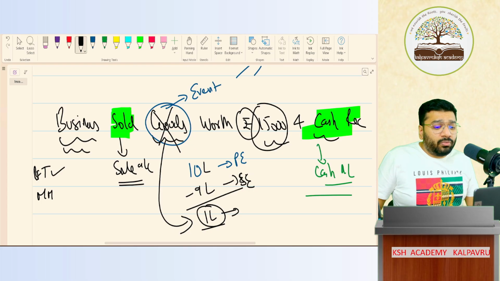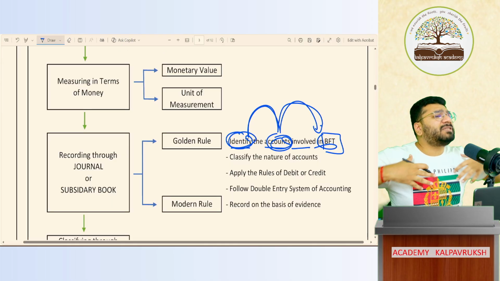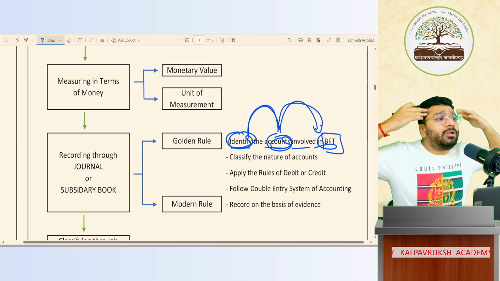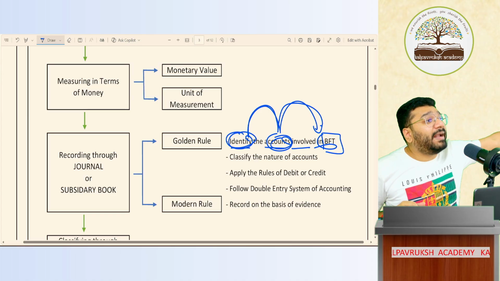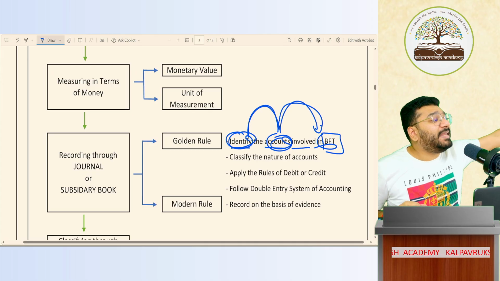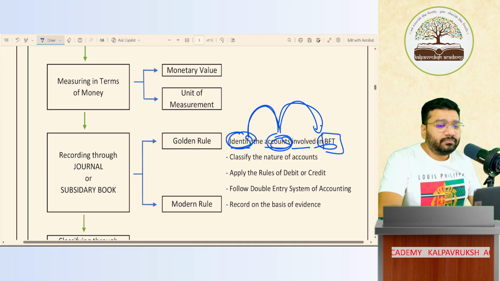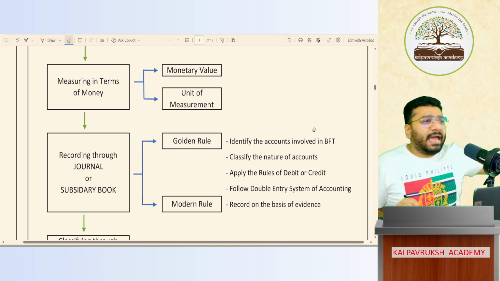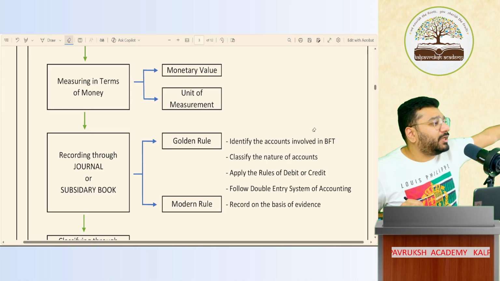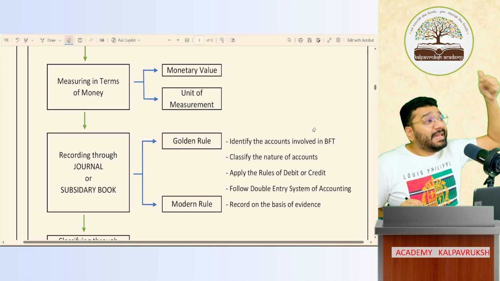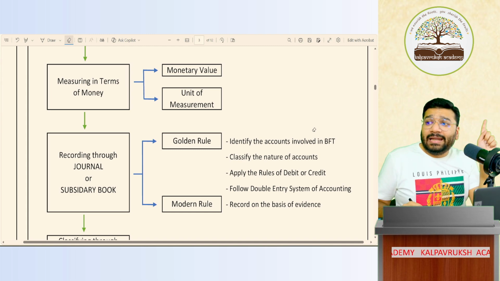Now, in the classes to come, we'll discuss multiple questions, multiple transactions. As you progress, you'll automatically know how to pick up the accounts. Today, you will find it difficult to pick up the accounts, but after 1.5 months, you will find this very, very easy. It is my promise to you. We identified accounts. I gave you 2 transactions: one is a cash purchase transaction, second is a cash sale transaction. Did you identify the accounts?